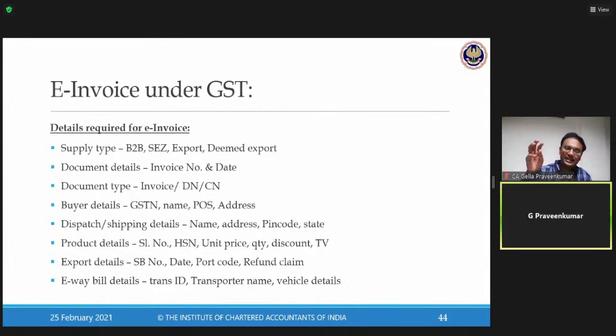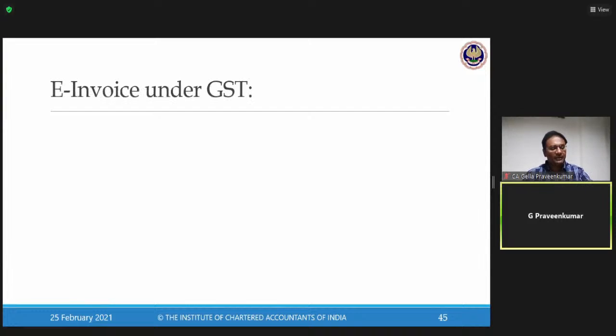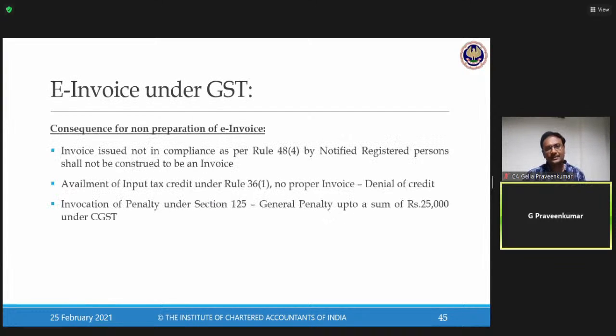Buyer, GST name, GSTN, name, address, place of supply. Details of quantity, HSN, and the place where the items are being dispatched. For exports, the shipping bill, the port code, the date of export, and whether you are claiming a refund, plus e-way bill transactions. All this is the information which has to be covered in relation to your e-invoice.